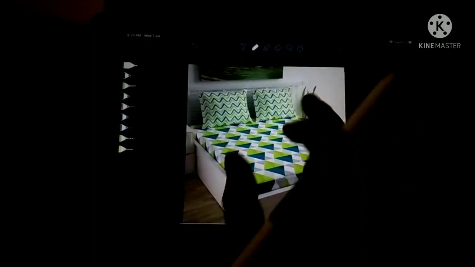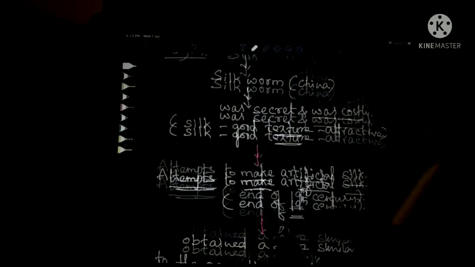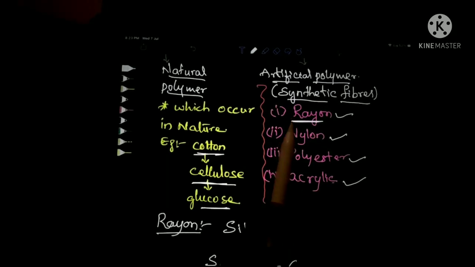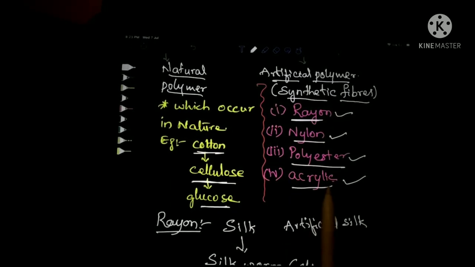Okay children, in the next class we will learn the remaining artificial fibers, that are nylon, polyester and acrylic.